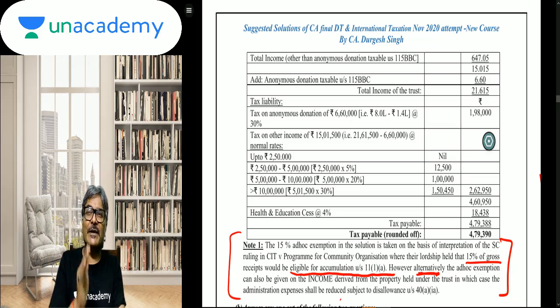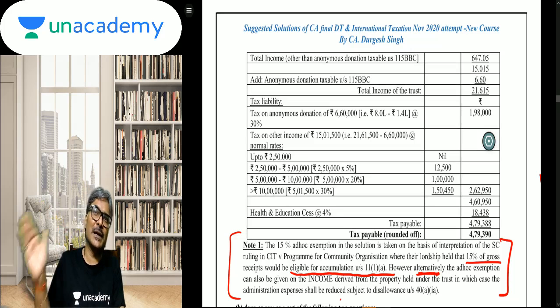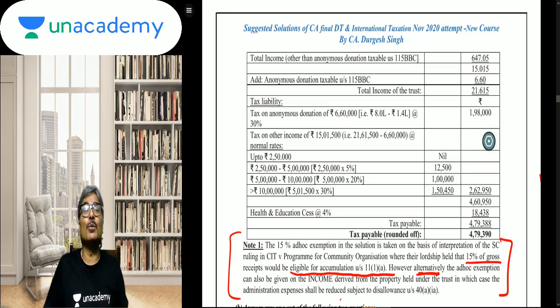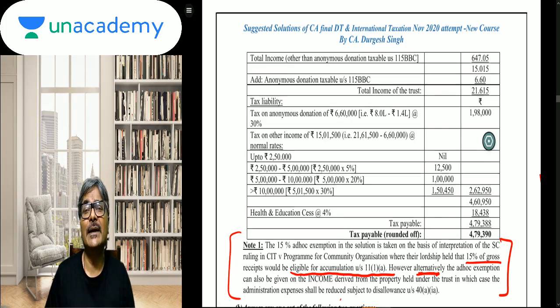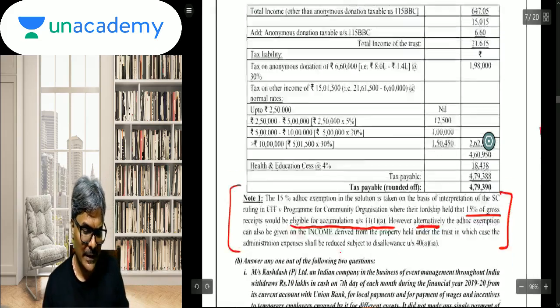The quantum of exemption will be based upon the options which the SSE has under section 11 and not as to what is the method of accounting. Method of accounting only for generation of income. As far as the quantum of exemption is concerned, that will be based on what, students? Based on what section 11 has to say on that.